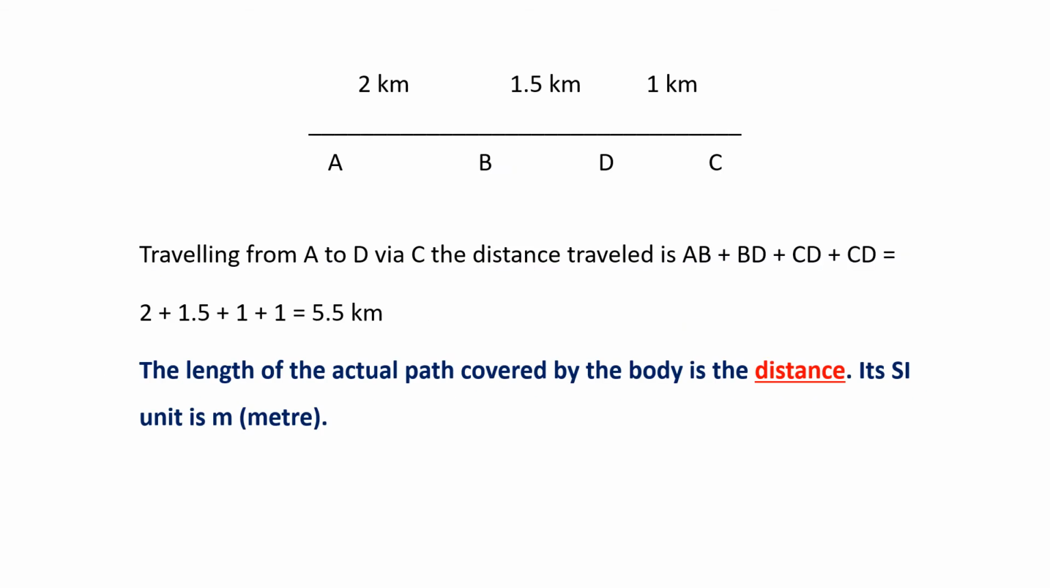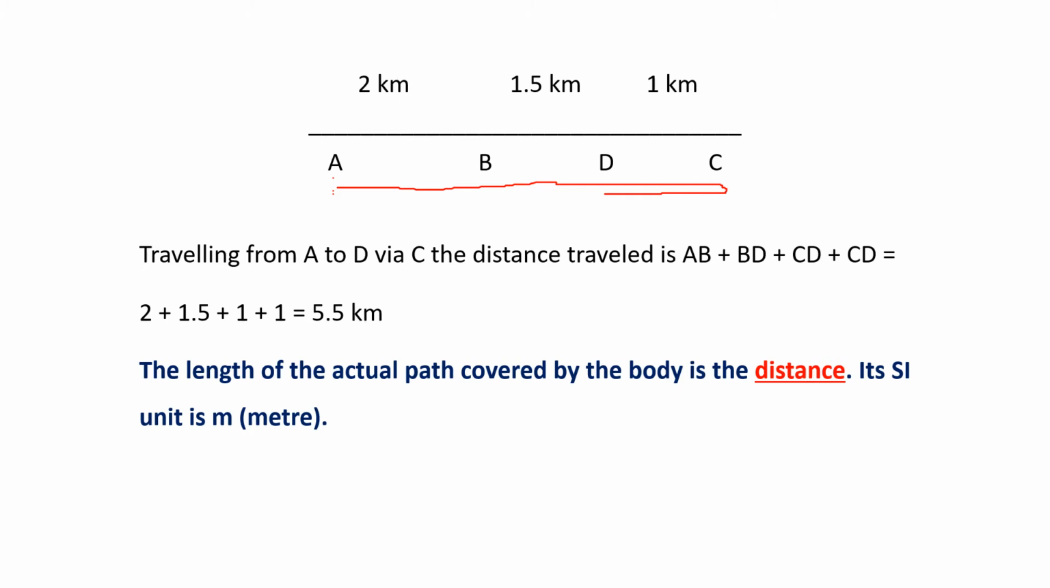Now here you can see a small diagram and the distances are given. The distance from A to B is 2 kilometers, from B to D is 1.5 kilometers, from D to C is 1 kilometer. Now a person is traveling from A to D via C. Means the person is going from A to D via C. So this is the motion.